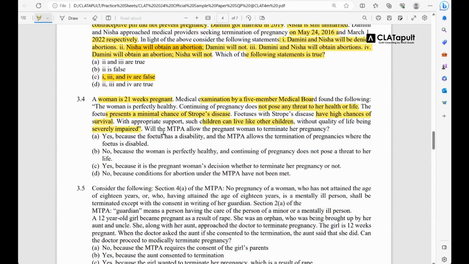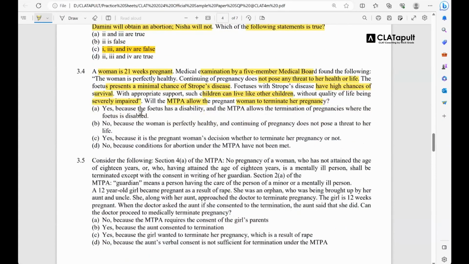Now let's see what the question asks. Will the MTPA allow the pregnant woman to terminate her pregnancy? It's a very easy question. Let's go with the options. Option A: Yes, because the fetus had a disability and the MTPA allows the termination.